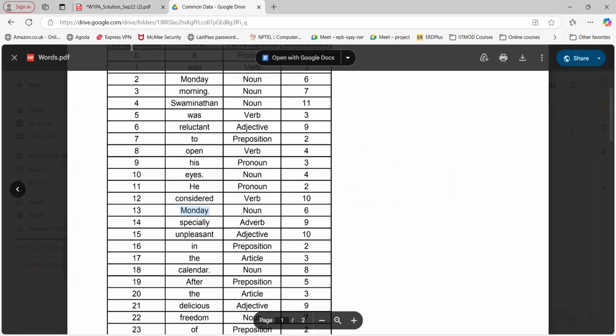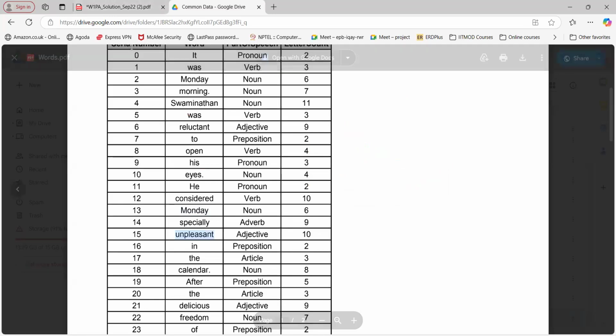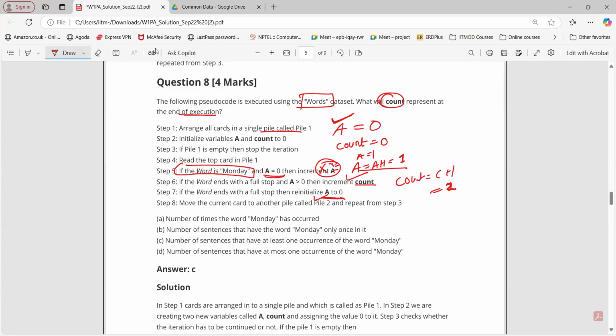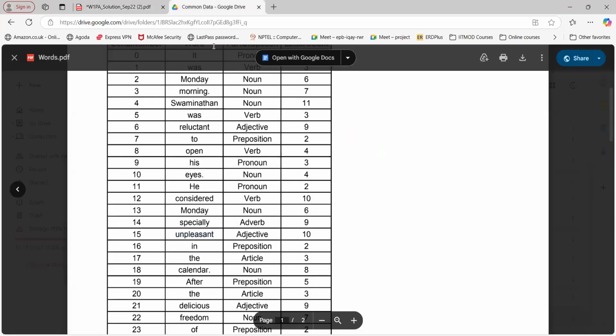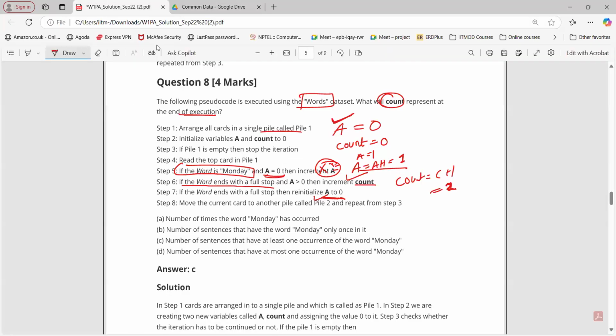So, sir, we're assuming, for example, instead of unpleasant, we have Monday now in the same sentence. Now A is equal to 1 and C is equal to 2 right now, in the first sentence also. A1, C2. Next, what about this one? It doesn't end with a full stop, right? So for the second word Monday, we are not incrementing that, right?